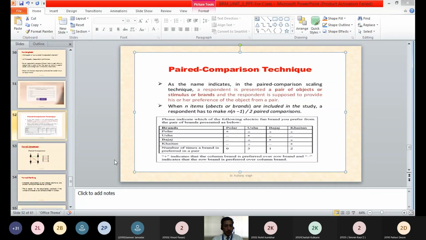Here in this example we have taken 4 brands, and on the horizontal axis and the vertical axis we place these brands. On the horizontal axis we have placed Polar, Usha, Bajaj, Khaitan. On the vertical axis also we have placed the same brands. So we have to compare all these brands in pairs. Each brand on the horizontal plane will be compared with each brand on the vertical plane.